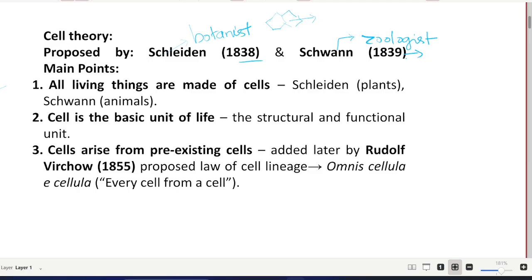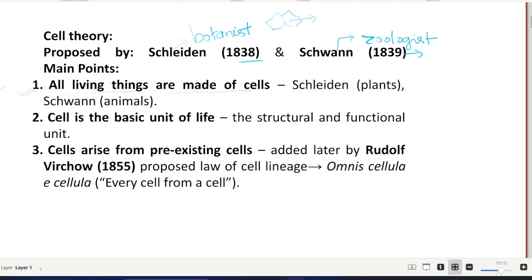When the zoologist found that the botanist had reached the same conclusion, combining both observations, the cell theory was proposed.